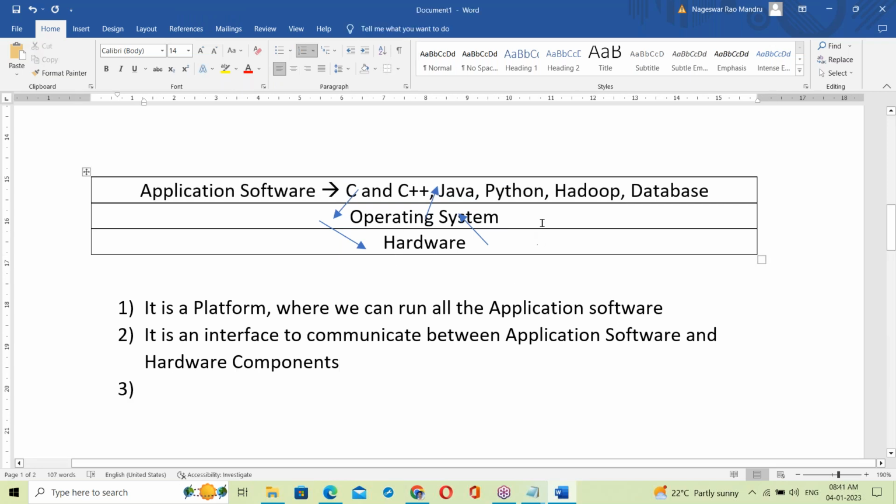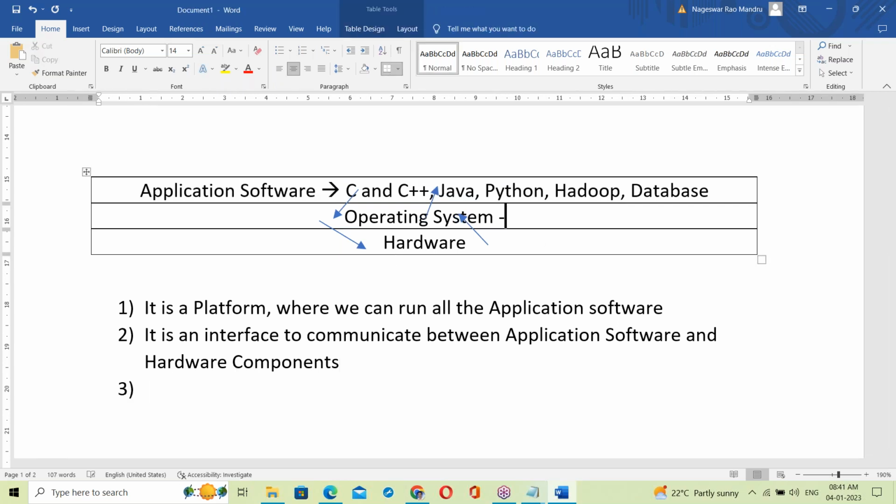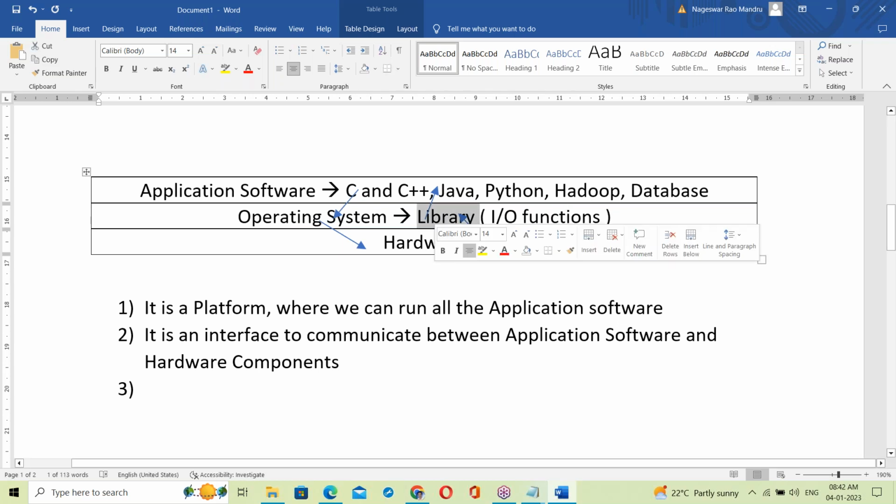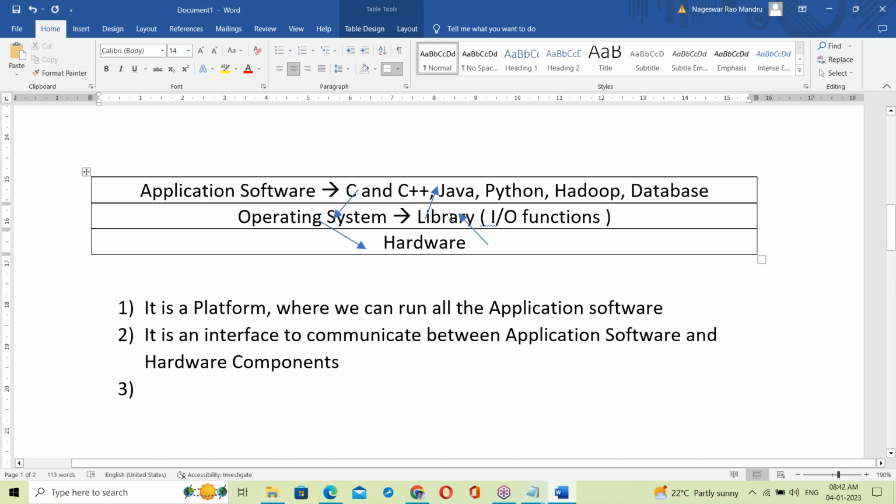Next, one more important point in Java perspective. In the OS, there is a library. That library contains all the input-output functions. This is the most important point for us from the Java perspective.